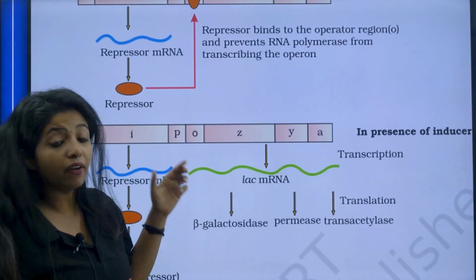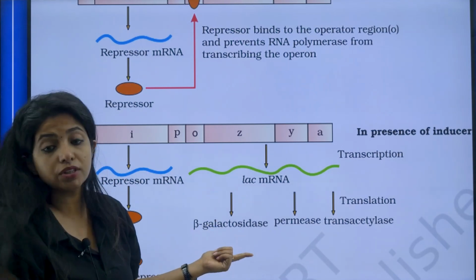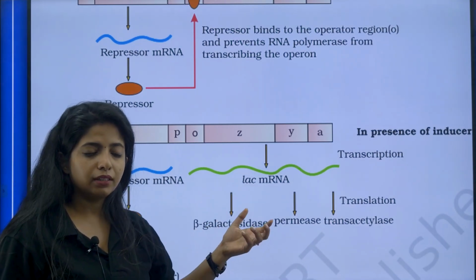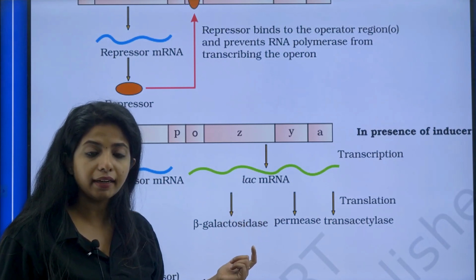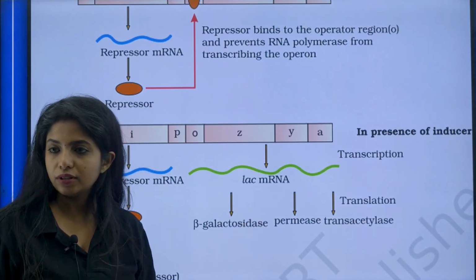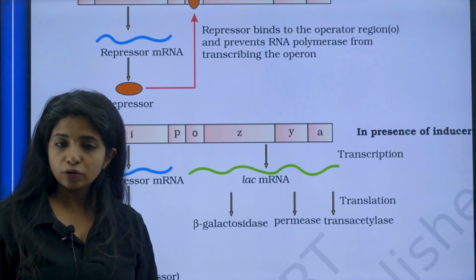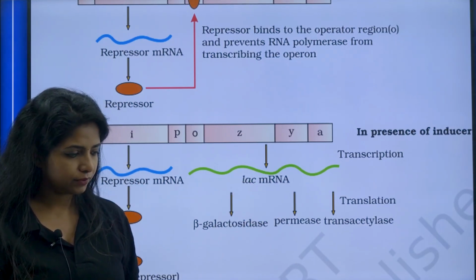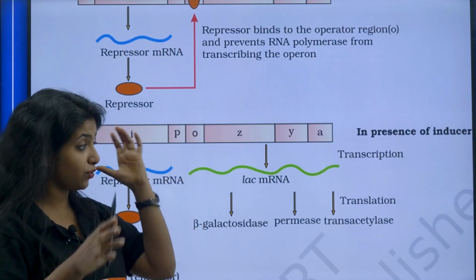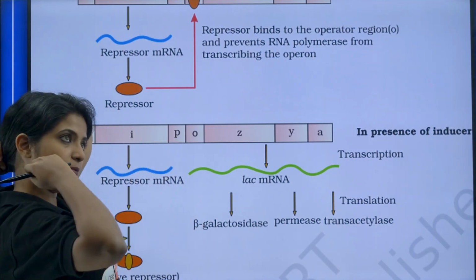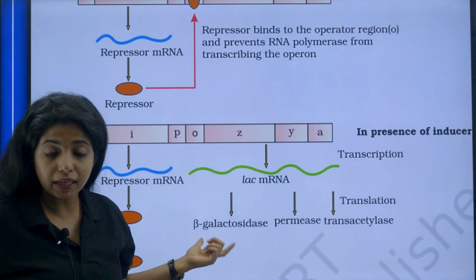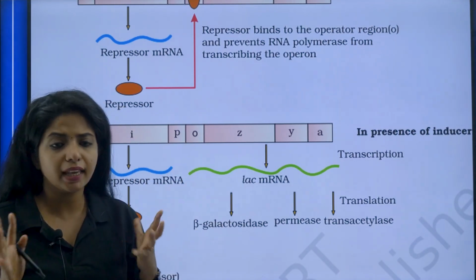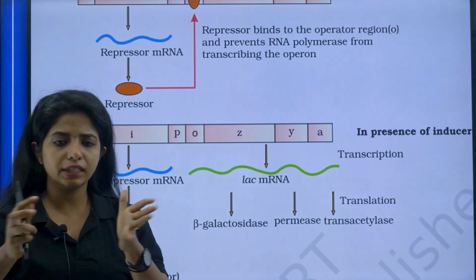So usually when lactose is there, my dear children, this beta-galactosidase will be acting on the lactose and breaking it down into glucose and galactose. Sorry, I said fructose earlier, it is glucose and galactose. That's how it gets the energy. This glucose will further undergo all the reactions which are needed.